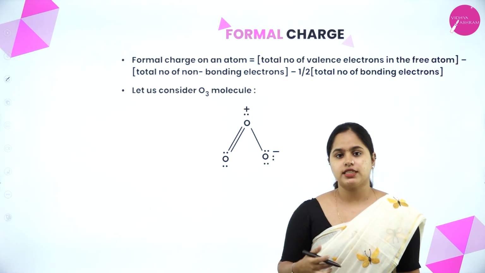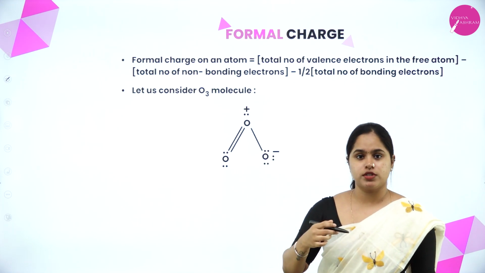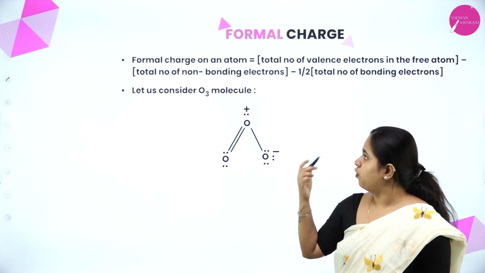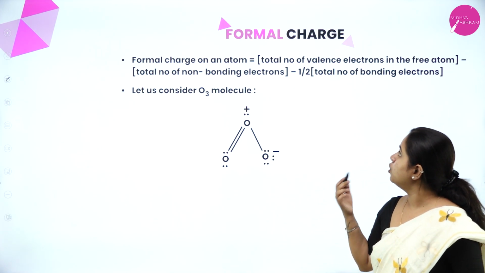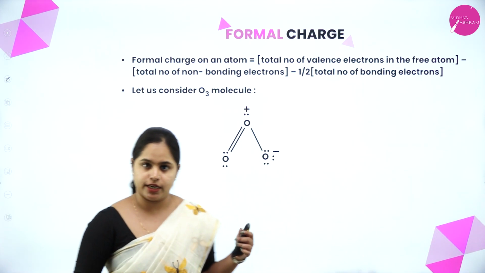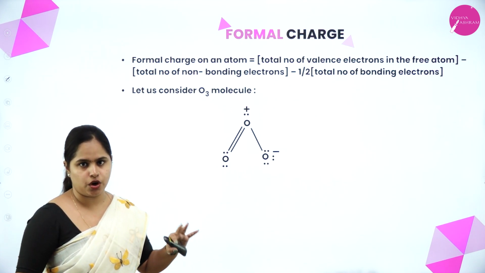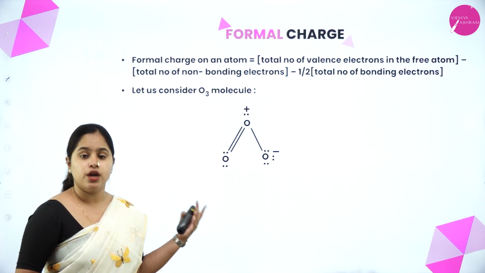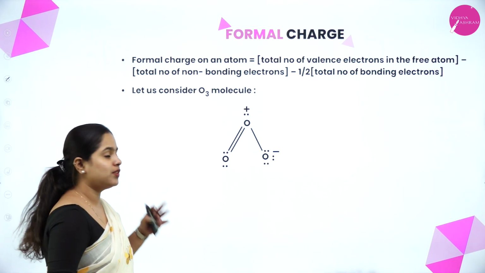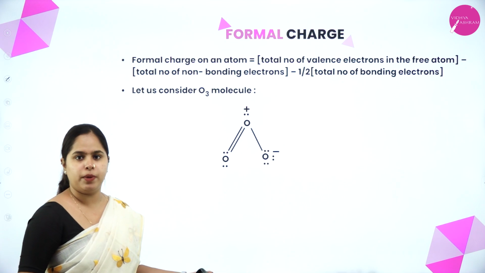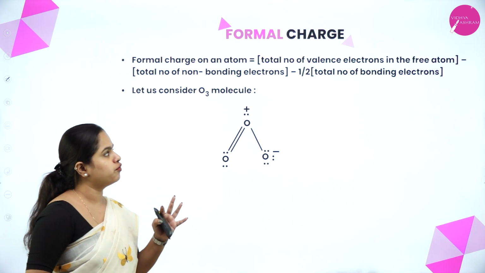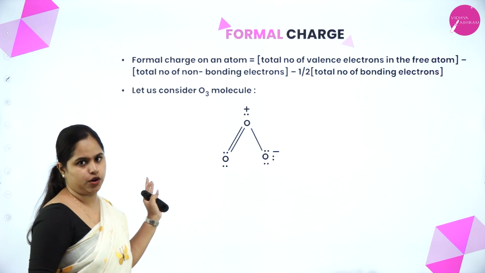So to understand that and calculate it, a new topic was introduced, that is formal charge, a new term. So what is formal charge? Formal charge on an atom is equal to the total number of valence electrons present in the free state of that atom minus the total number of non-bonding electrons. Non-bonding electrons means the number of lone pairs, minus half of the total number of bonding electrons, right?